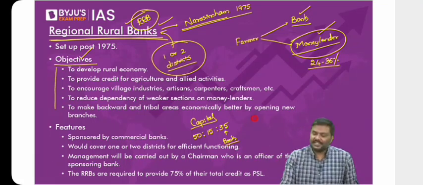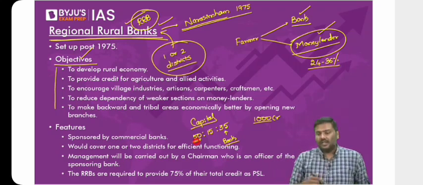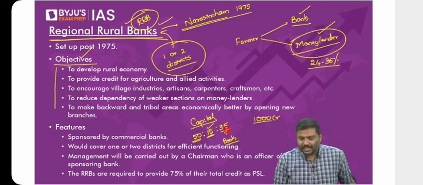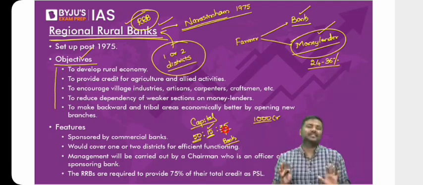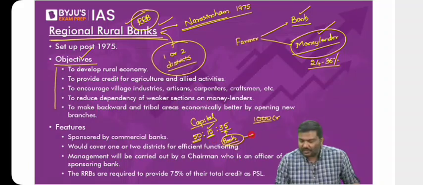How much? Let's say for one bank, the capital requirement is 1,000 crore rupees. Out of this, 500 crore will be given by the center, 150 crore given by the state, and remaining 350 crore would be brought by the bank itself. And because the bank, either private sector or public sector, doesn't matter, is investing money in this, this would be referred to as a sponsoring bank.